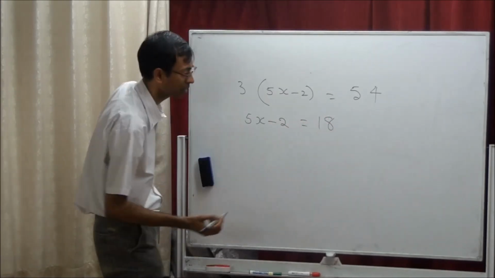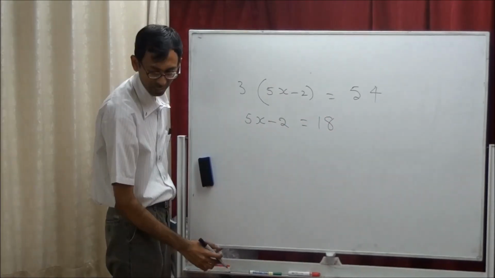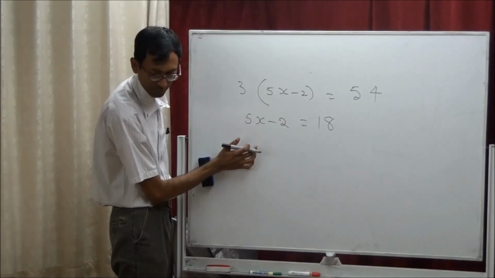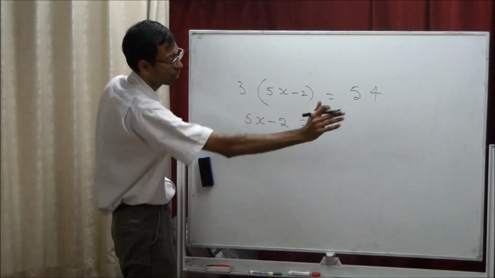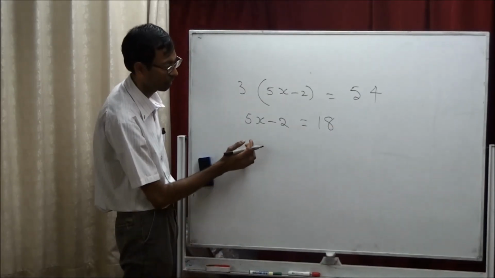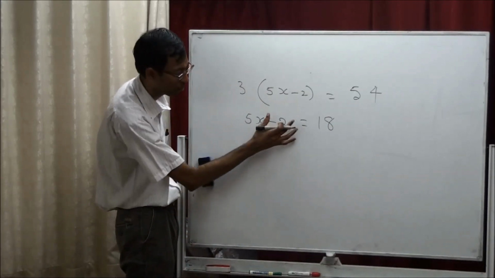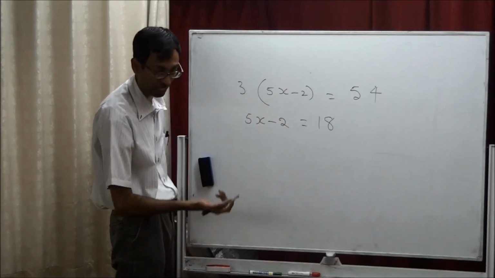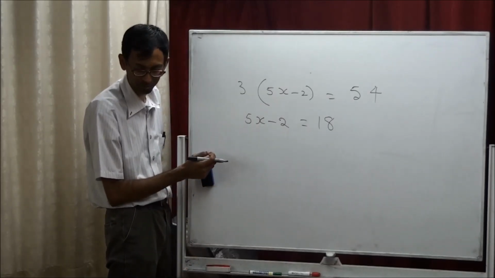Next step is, which one do you want to take away? We only want x on this side, right? You have to take away the 5 and 2 on the other side. First one, which one do you want to take to the other side? No, you can't take 5. First, whatever is in the plus or minus part, you have to take. Last you go for the multiplication and division.